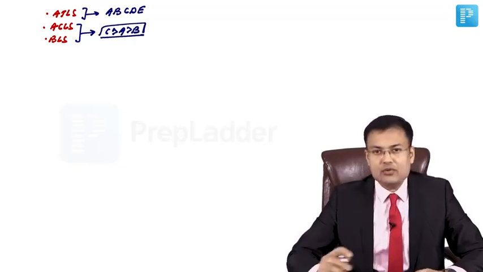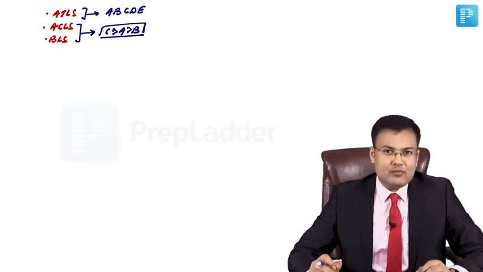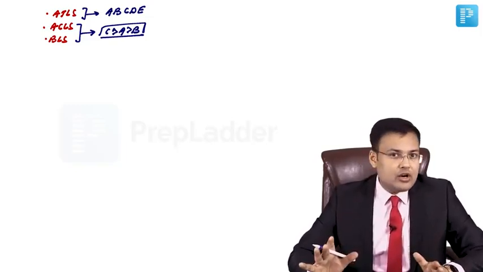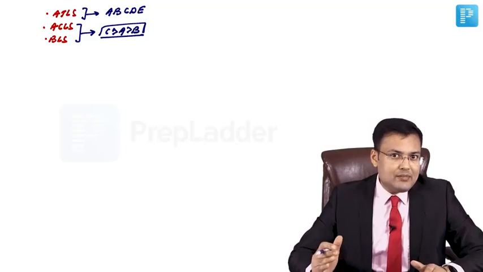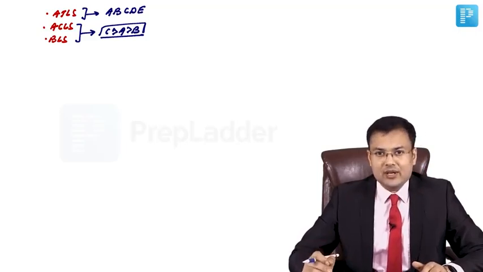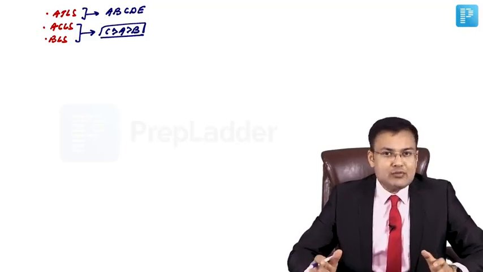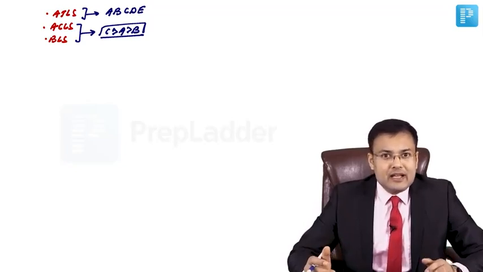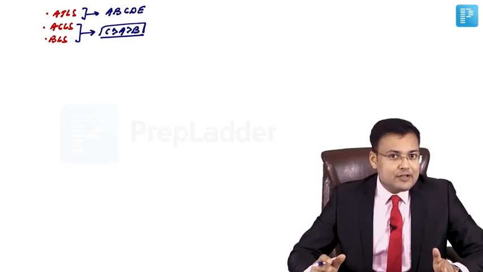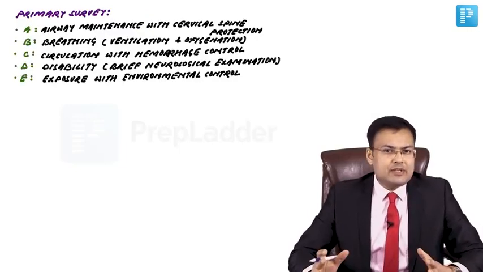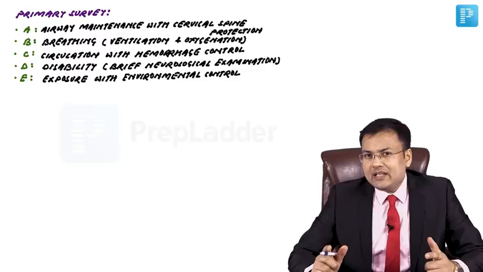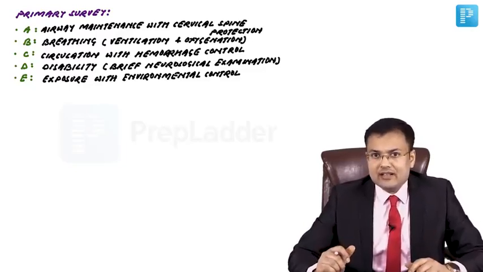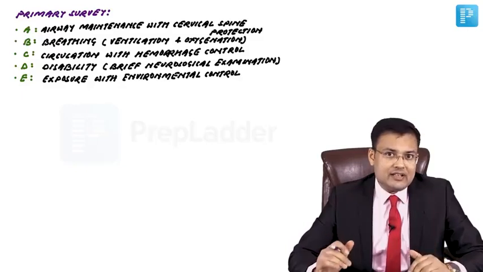But in ACLS and BLS, we are going to follow CAB, that is circulation followed by airway followed by breathing. So read the question carefully for what is mentioned in the exam. According to the ATLS protocol, it is ABCDE. We are going to discuss the ATLS protocol of trauma, and in the ATLS protocol there is a primary survey and secondary survey. First we are going to discuss the primary survey. The primary survey is aimed at simultaneously detecting and treating life-threatening injury.